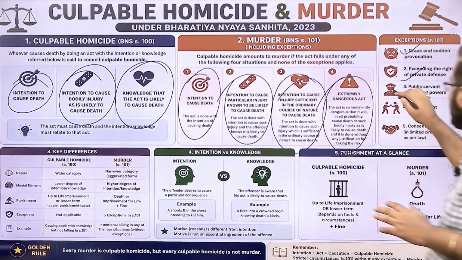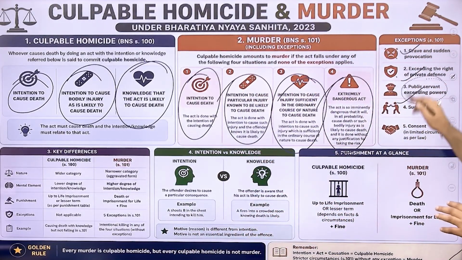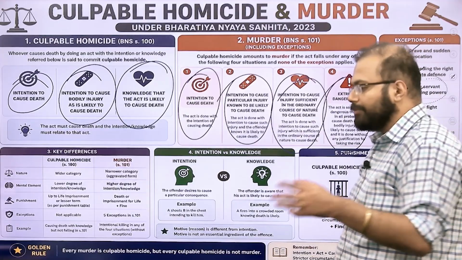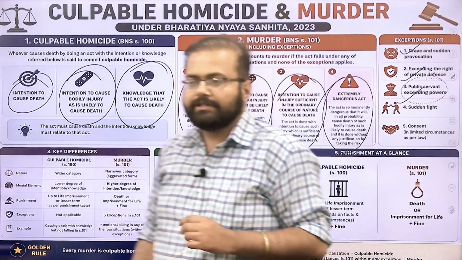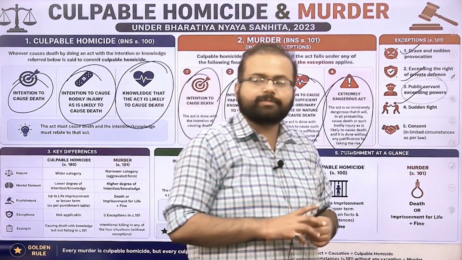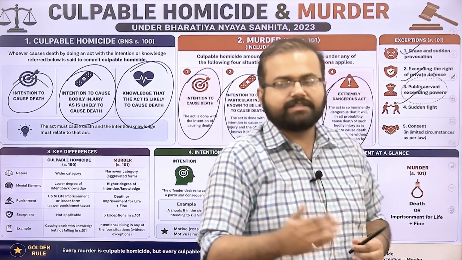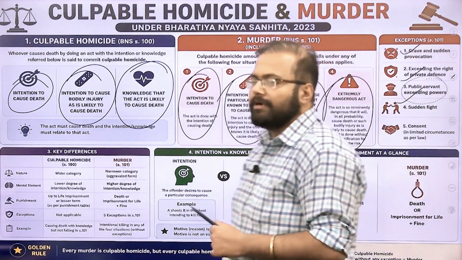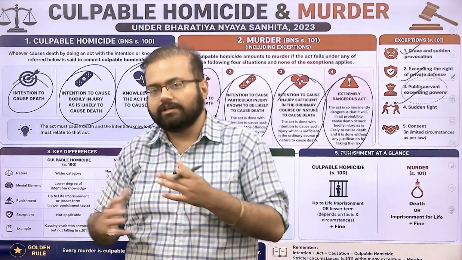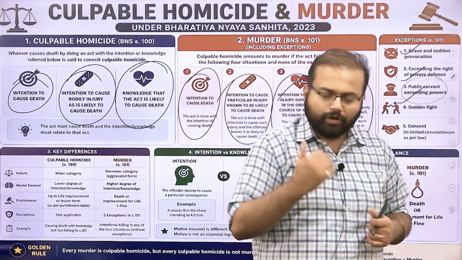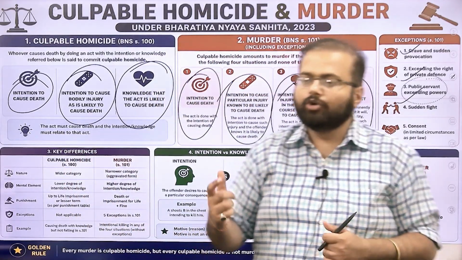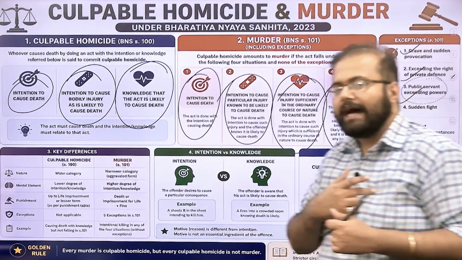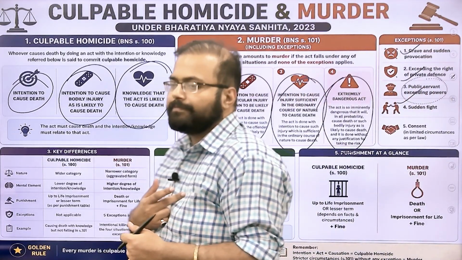Then we have third, public servant exceeding powers. Now suppose there is a public servant who is going on to arrest a person. The person runs away from his custody. He shoots him in the leg, but due to some miscalculation on the accused part, he falls down and the bullet goes on to hit his main artery that is going into the heart.